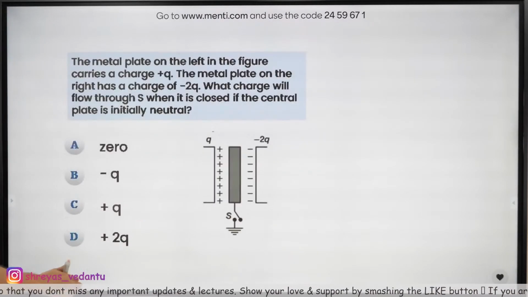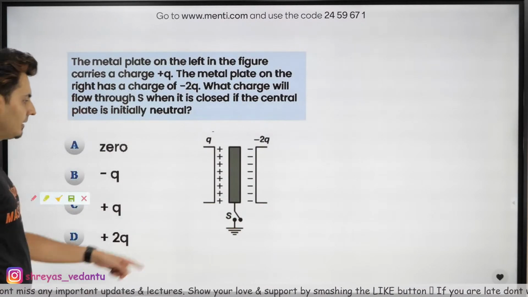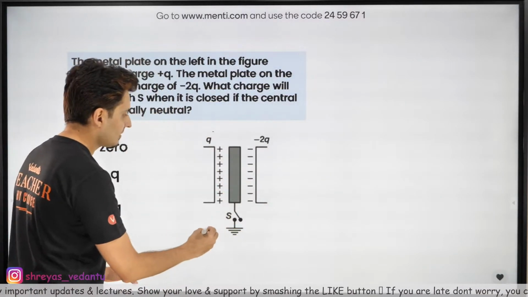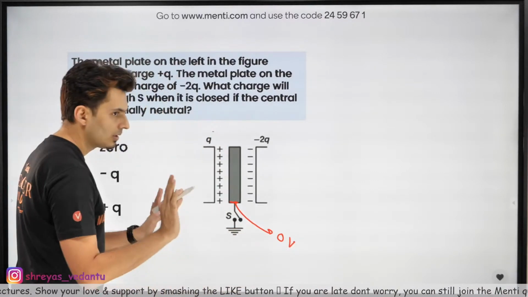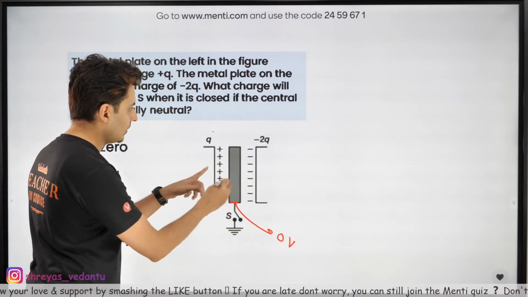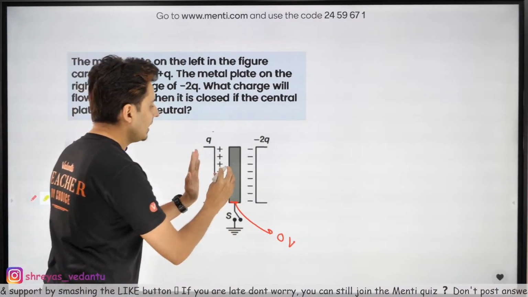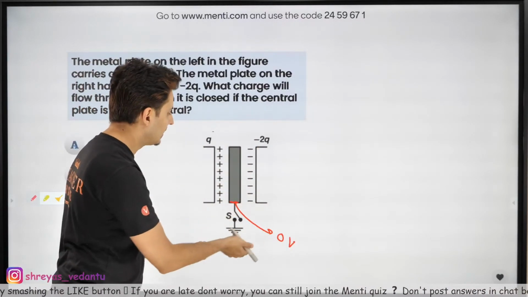Now, the logic to use over here is that if you connect it to the ground, this will become 0 volts. And if this has to become 0 volts, understand there will be no field over here.